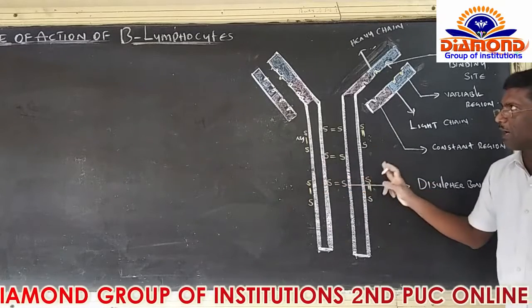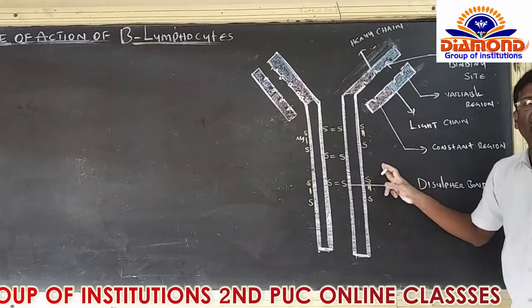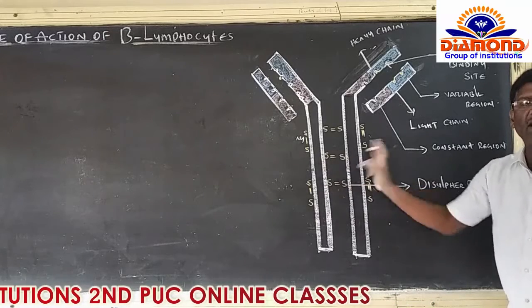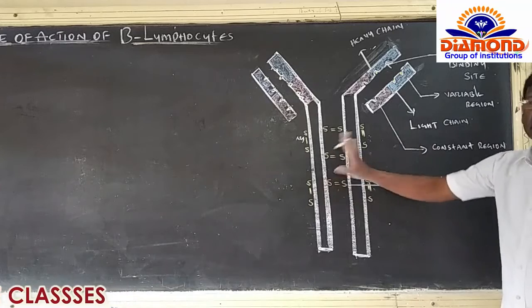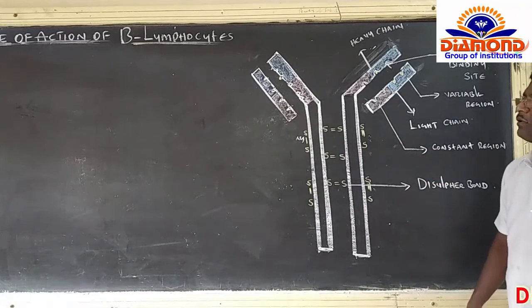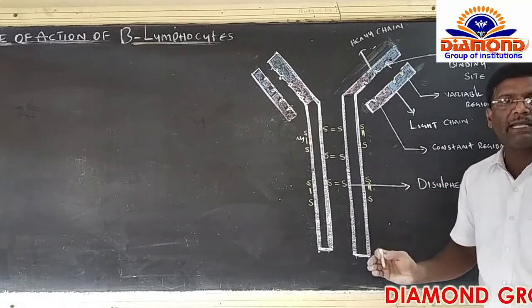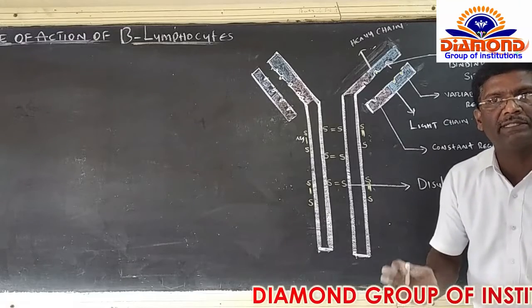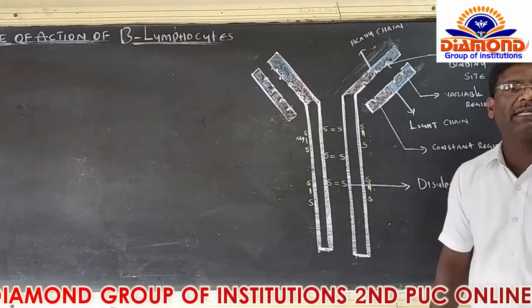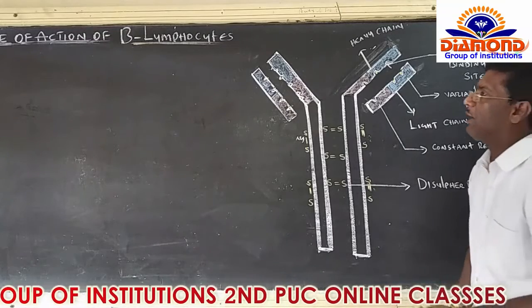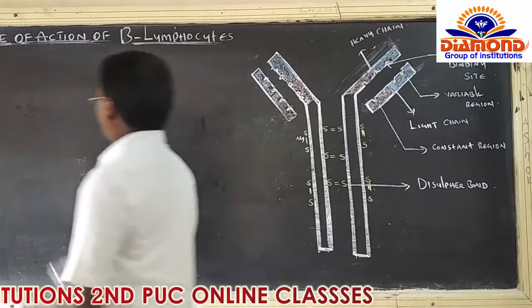Structure of antibody molecule. Right. I would like to explain about this structure of the antibody molecule. But just before explaining the structure of the antibody molecule, what types of antibody molecules are present in our body, right? Now, I will look at the human body.